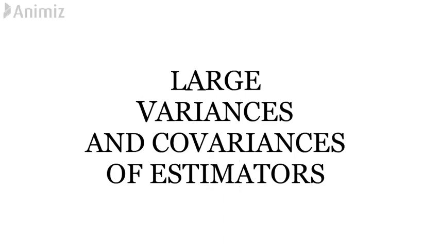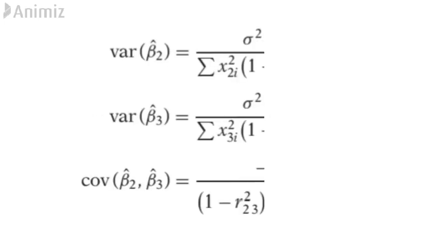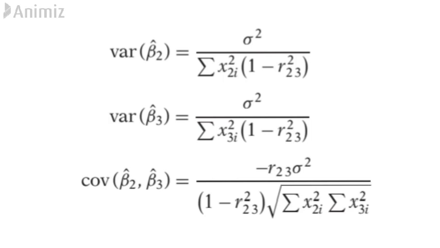First, let's look at the large variances and covariances of the OLS estimators. In this three-variable regression model, the variances and covariances of beta 2 and beta 3 are given by these formulae. Here, R23 is the coefficient of correlation between x2 and x3.